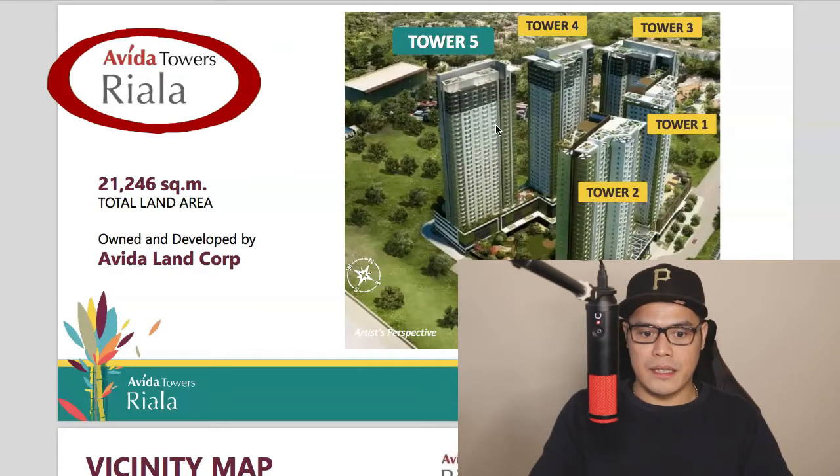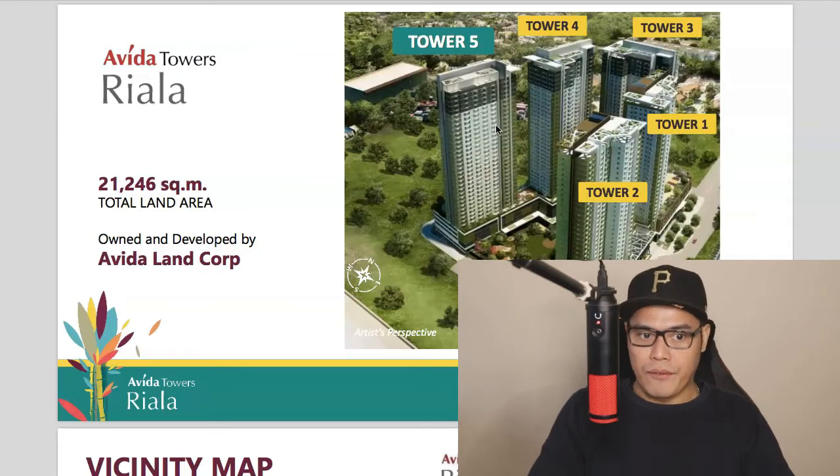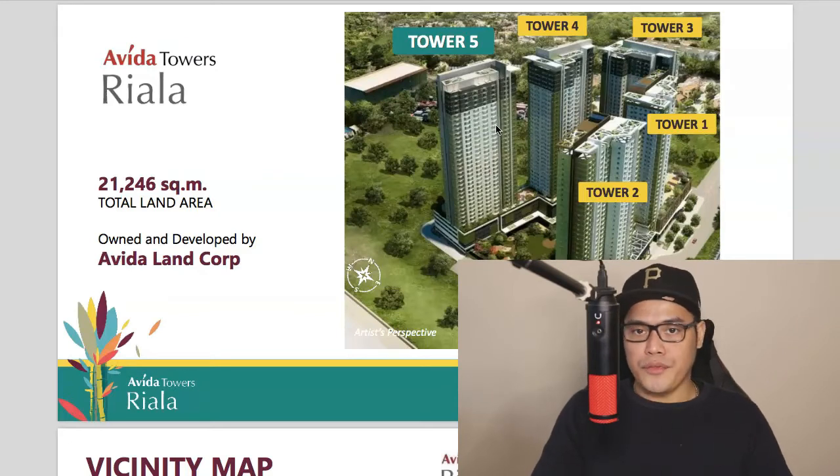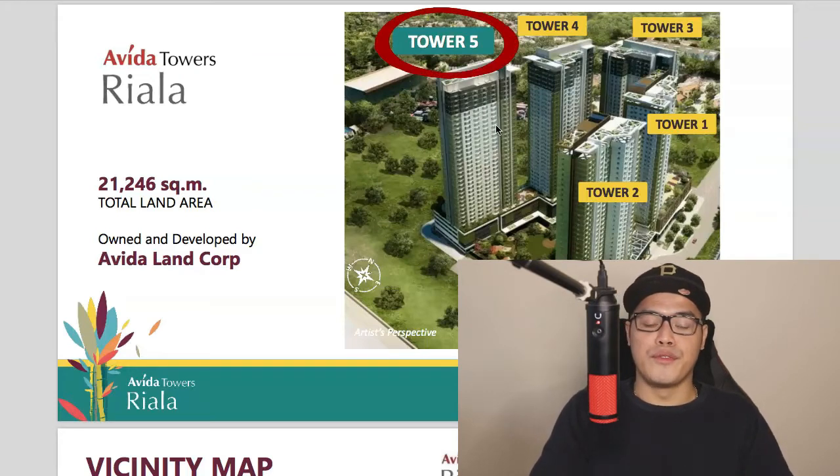So as you can see on the artist perspective, Avida Towers Riala will consist of 5 towers. So currently they have Tower 1, Tower 2, Tower 3, Tower 4, and Tower 5. So as of recording this video guys, they currently have limited ready for occupancy units from Tower 1 to Tower 3. And as of recording this video, they have a lot of Tower 5 pre-selling units that are available.